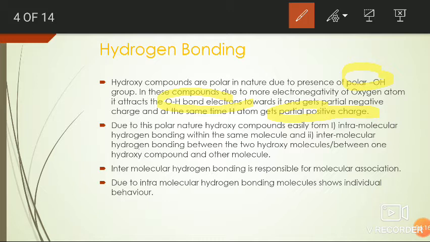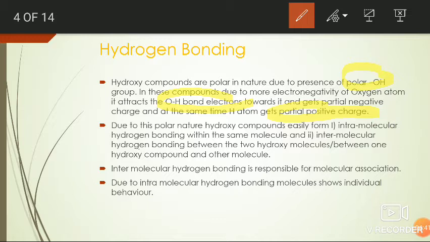Due to this polar OH group, they easily form hydrogen bonds within the same molecule or with other molecules. Here we should know about the hydrogen bond. What is a hydrogen bond?